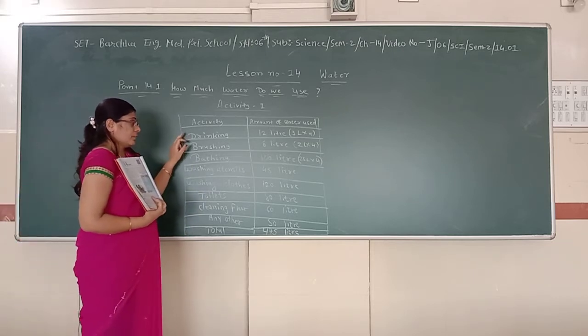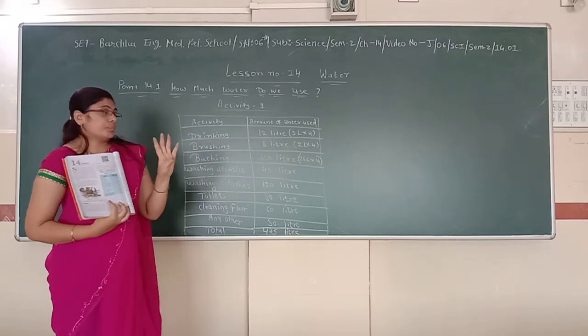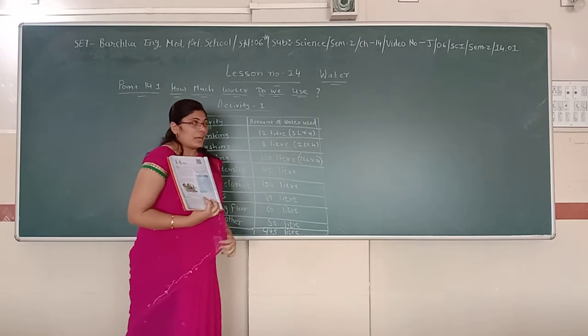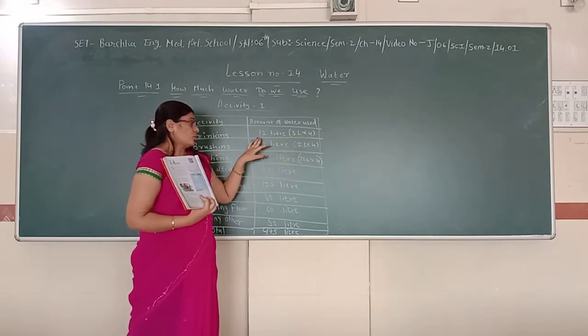Here, the activity for drinking is 12 liters. I have calculated this for four persons in a family, for a small family. 4 persons, 3 liters of water each, 12 liters.